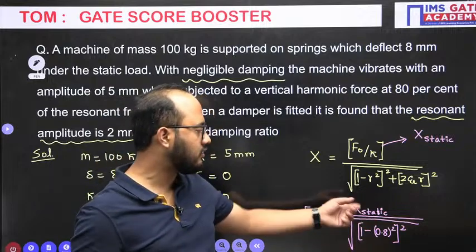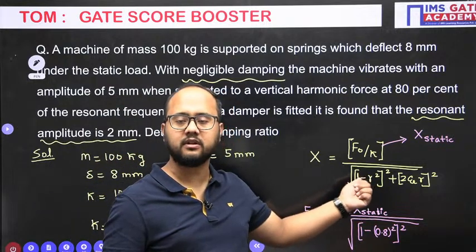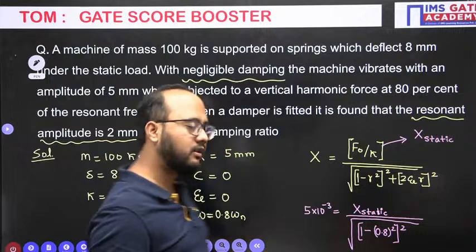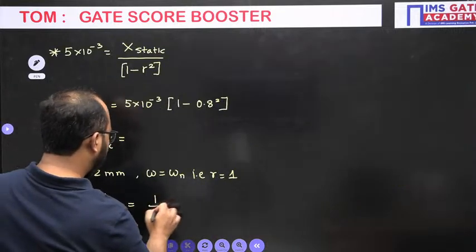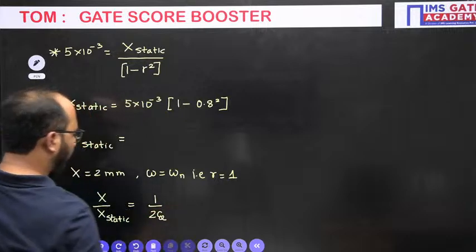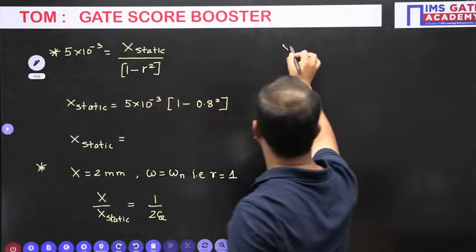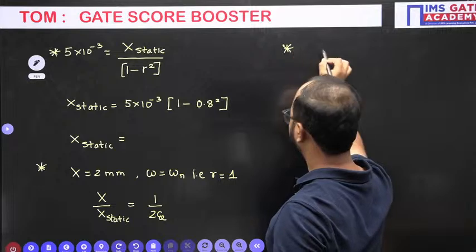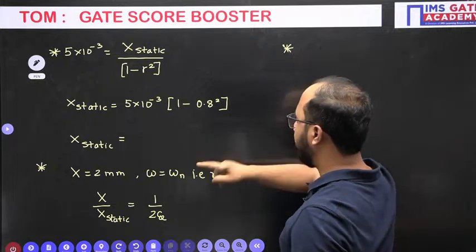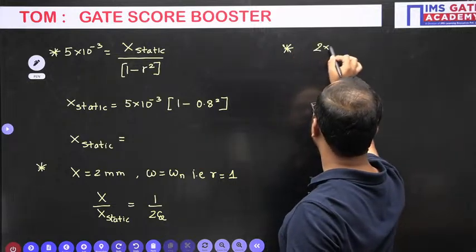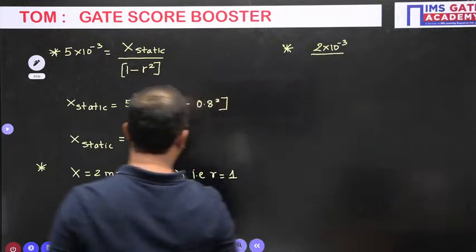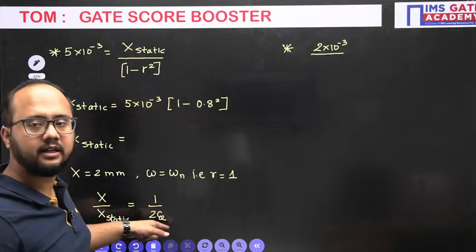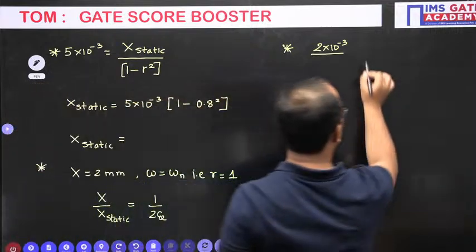How is the formula going to change? 1 minus R square, 1 minus 1 is 0. So only 2 into psi will be there: 1 by 2 psi. So from here you can easily get the answer. x value is already 2 mm, 2 into 10 to the power minus 3. x static you will get from here, and you will put in this equation and you will get the answer of damping factor as well.